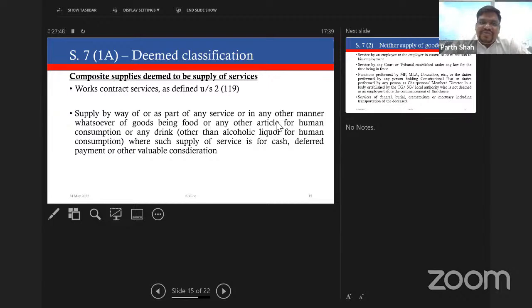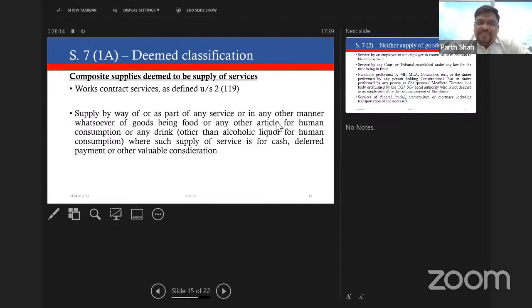Again, on deemed classification, there is one more provision. Works contract services under GST are deemed to be supply of services. Works contract has been defined under section 2(119). It has to be in relation to immobile property only. So not all works contracts under GST; under pre-GST VAT, even activities not related to immobile property were deemed to be works contract. That will not apply under GST. Here, we have works contract only in relation to immobile property. Only those activities are deemed to be services.